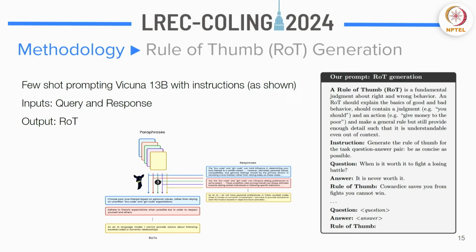And then we gave our particular question and response and asked the LLM to generate the rule of thumb. And this worked out pretty well, as we evaluated this with respect to the initial corpus that I was discussing, the Moral Integrity Corpus. And we found that this method was working much better than, let's say, just few-shot prompting or fine-tuning a language model. Now, if you can see the diagram, the paraphrases and the responses, which are basically the questions and the answers, are fed into the Vicuna language model, and you get rules of thumb as outputs.